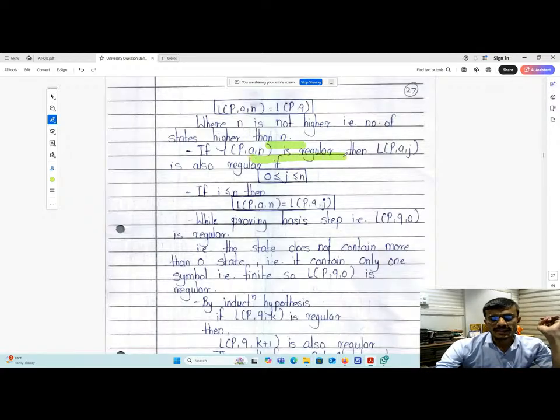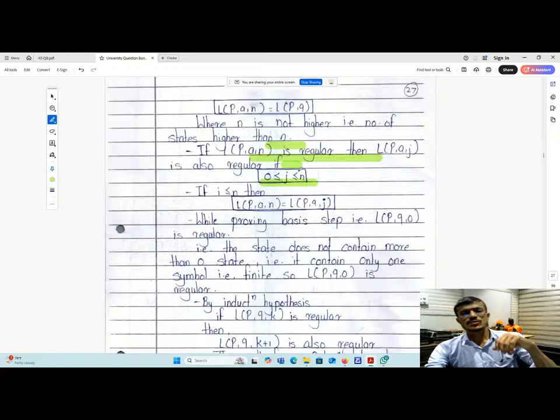If L of PAN is regular, then L of PAJ is also regular if 0 is less than or equal to j, less than or equal to n. The meaning of this statement is very important. If j is less than or equal to n and greater than or equal to 0, and if L of PAN is regular, then L of PAJ is also regular. So L of PAN is equal to L of PAJ, and that is regular.